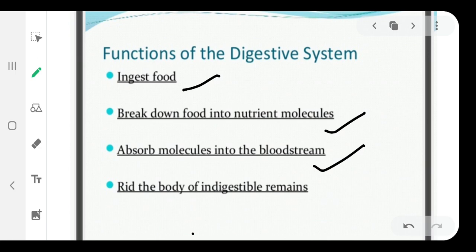Then rid the body of indigestible remains. Whatever indigestible remains, that means waste material, are there, they are removed with the help of the large intestine, rectum and anus. That is also important, because if that waste material is stored inside our body, it becomes toxic, that is poisonous. That poison can harm our body. That's why whatever waste material is there in our body is to be removed from time to time. Okay.